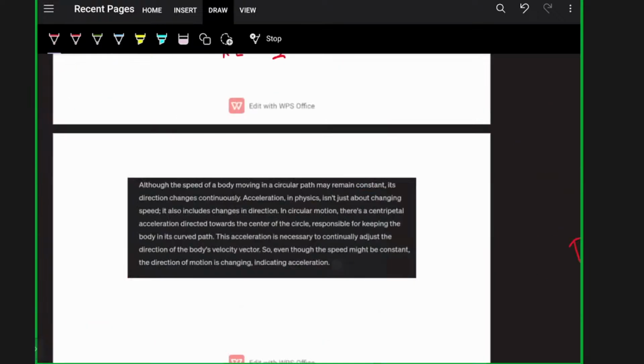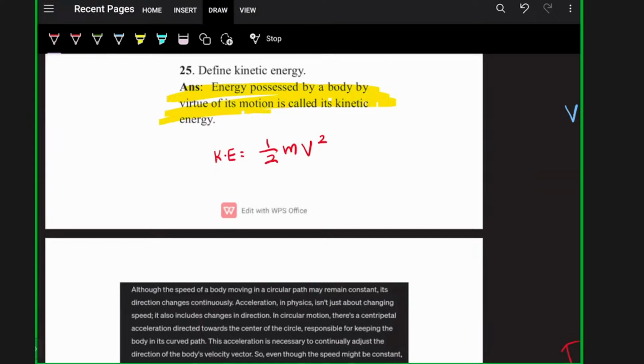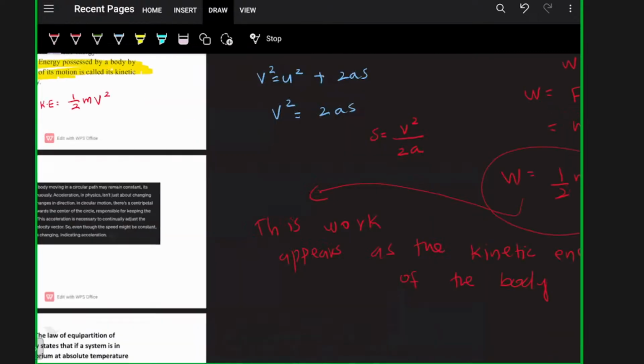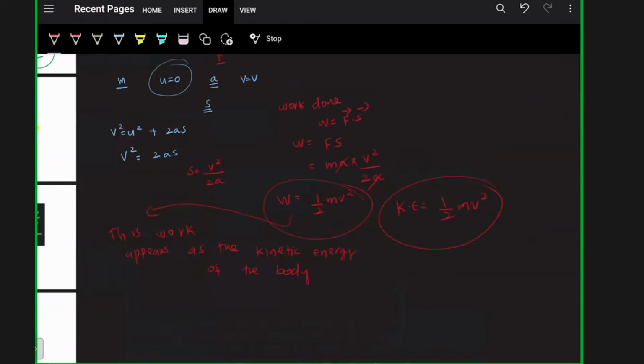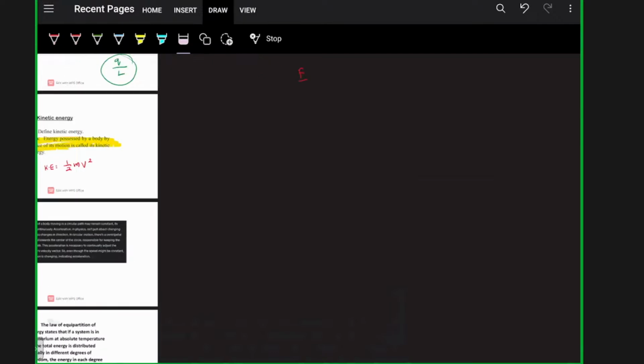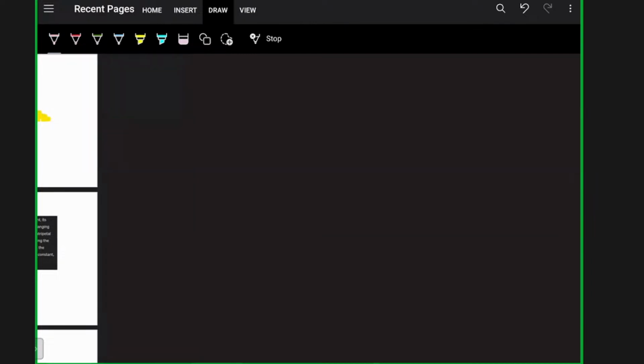Let's move to the next question. It's a pretty interesting question and pretty important also. Why is the motion of a body moving with a constant speed around a circular path said to be accelerated? Let me clarify that doubt. In circular motion, we have two types of accelerations. One is centripetal acceleration and another one is radial acceleration. I'm not going into types of acceleration, but simply the doubt is, I have a circular path.